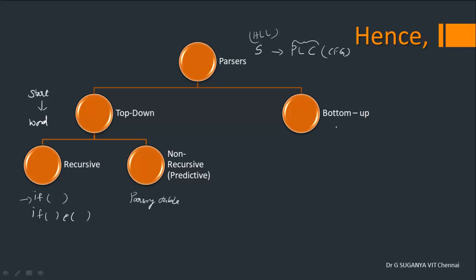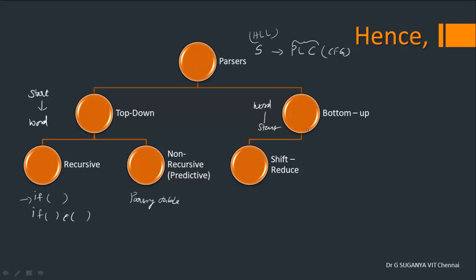In contrast to that, we have bottom-up. As the name implies, we start with the word and try to reduce it to reach the start symbol. There again we have two categories. One is shift reduce, which applies the shift and reduce concept onto the stack. Shift means shifting the next input symbol onto the stack.